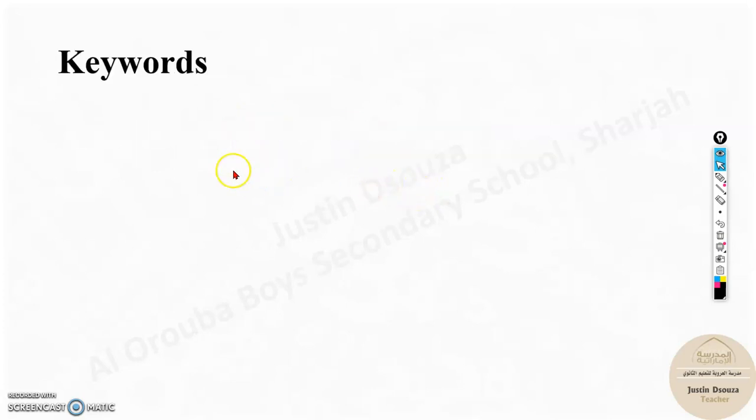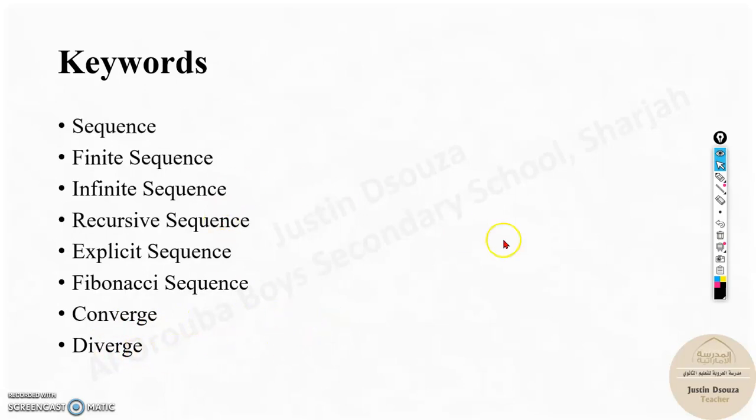The keywords of this lesson are sequence, finite sequence, infinite sequence, recursive sequence, explicit sequence, Fibonacci sequence, converge, diverge. So there are plenty of these. Let me just quickly glance through a few. Finite means it is countable, 1, 3, 5, for example. Whereas infinite will be 1, 3, 5, and dot, dot, dot. Three dots indicate it goes on forever, infinity.